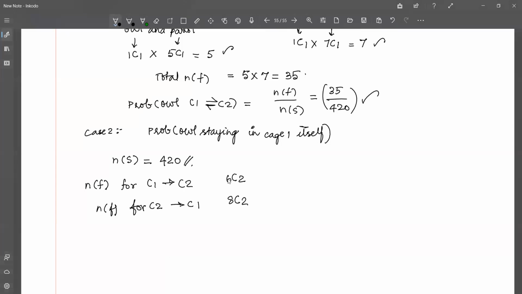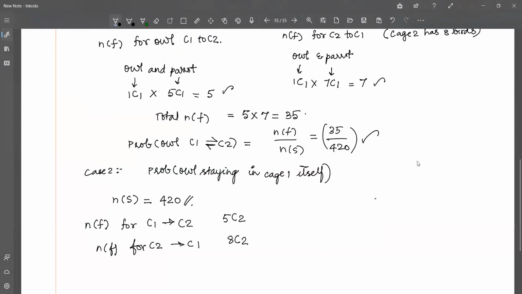Since there are only 5 parrots in the first cage, it has to be 5C2. And when the other cage has eight birds, all of them are going to be parrots. That is why it is 8C2. Whereas in the previous case, I had taken 7C1 because, if you remember, one owl flew and out of the 8 birds, 7 are going to be parrots and 1 is owl.